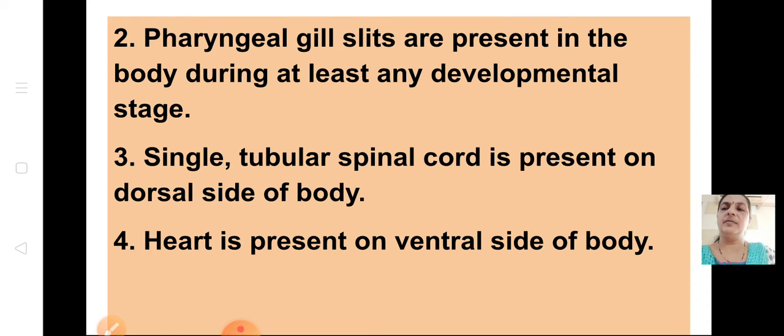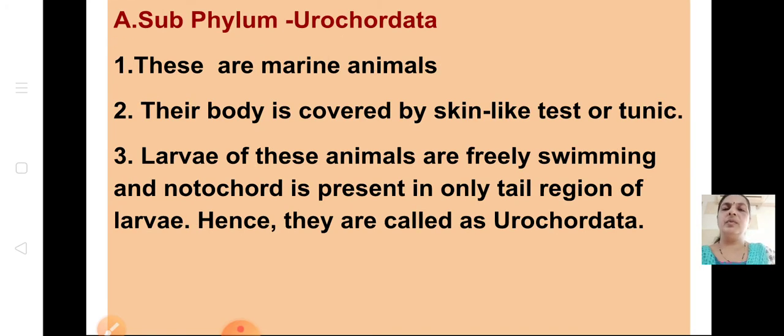Okay, coming under the first subphylum, what we learnt was Urochordata. They are marine animals. The body is covered by a skin-like test or tunic. This is an important characteristic of Urochordata. What is tunic? Tunic means it's just like a coat-like structure. Tunic means the outer covering.